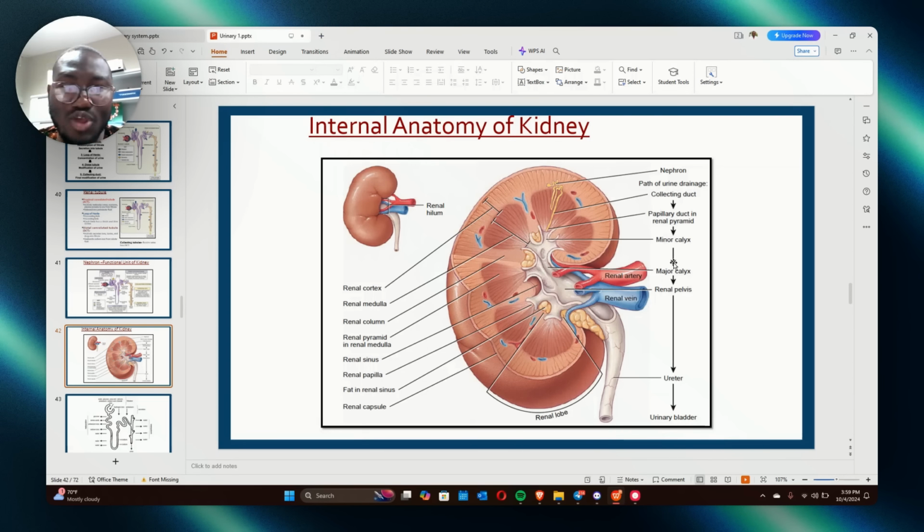Now, there is this very beautiful question that I need you to know. There's a question they usually ask. They will tell you, can you tell me the thing found in the inner layer of the glomerular capsule? Sometimes it's wrapped around the capillaries of the glomerulus. It is podocytes.